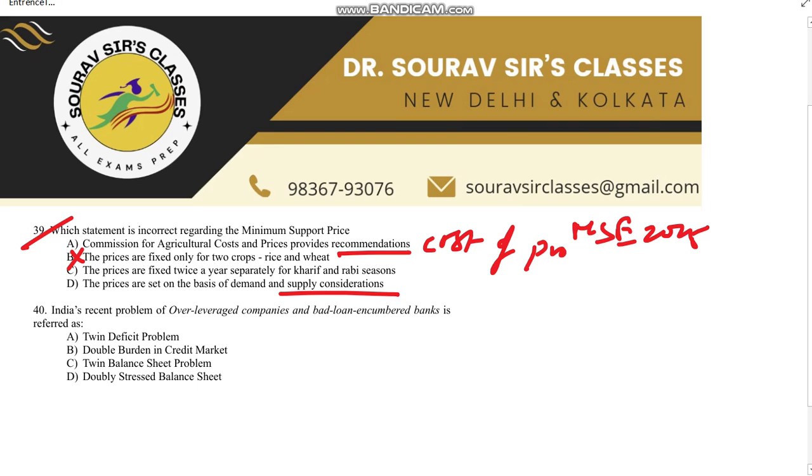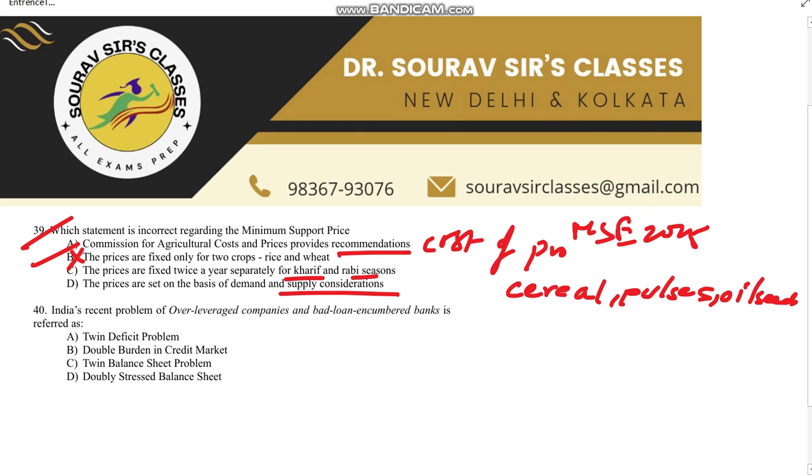So this statement is incorrect, and for you the answer is correct, because the question asks which statement is incorrect and it is this one. It's not limited to just rice and wheat, but the government fixes MSP for various crops, be it cereals, pulses, oilseeds, everything. Next, the prices are fixed twice a year separately for Kharif and Rabi season. Yes, it's correct. It's generally announced separately for summer and winter.